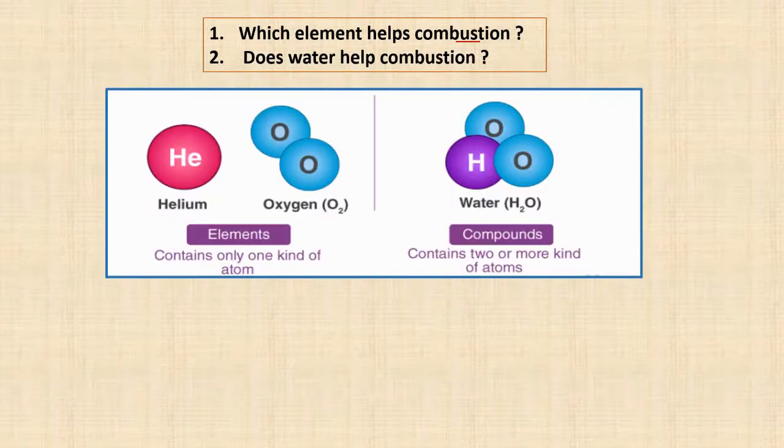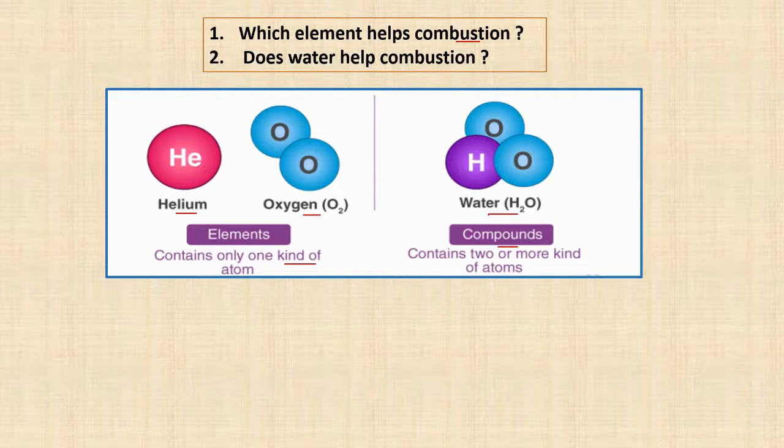We know that elements are the substances which contain only one kind of atom. For example, helium and oxygen. These both substances are elements because they contain only one type of atom. On the other hand, a compound contains two or more kinds of atoms. For example, water. The molecular formula for water is H2O.